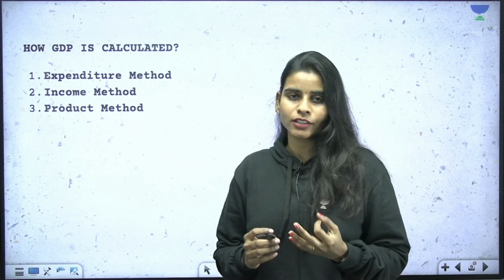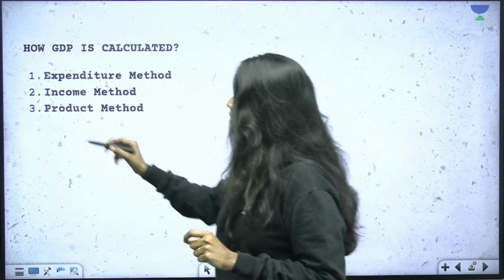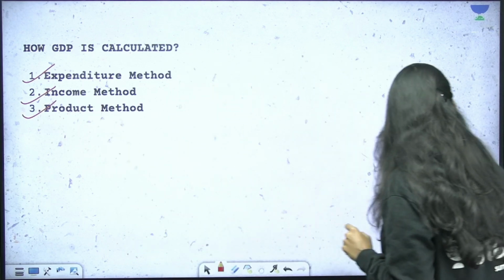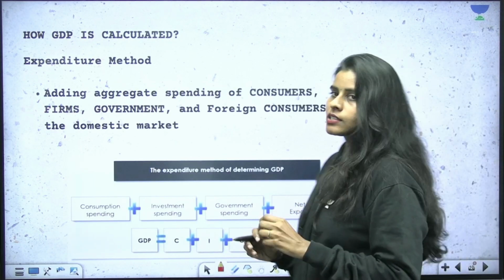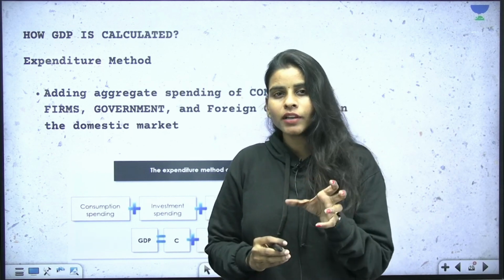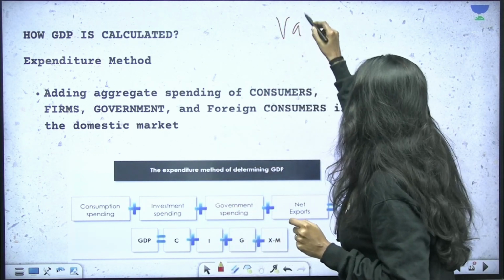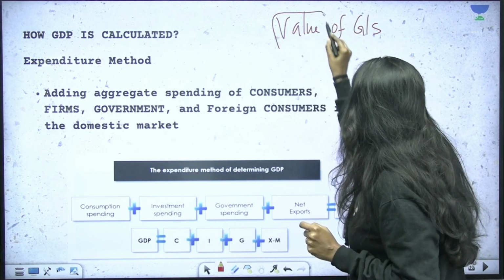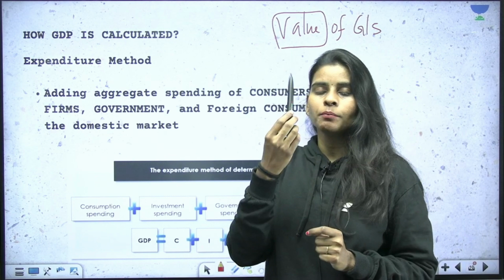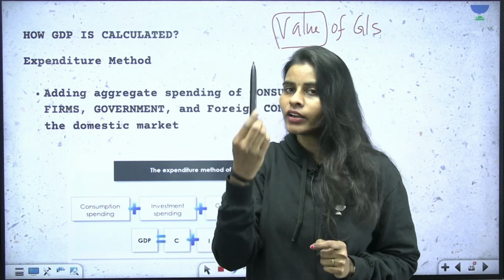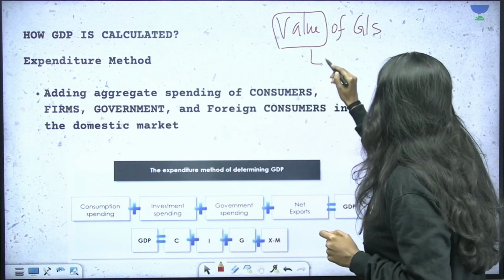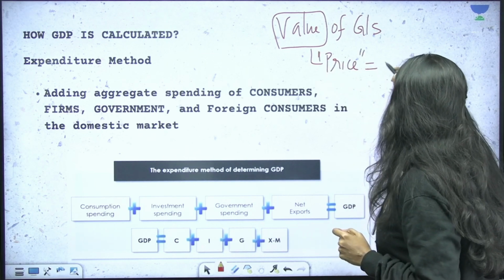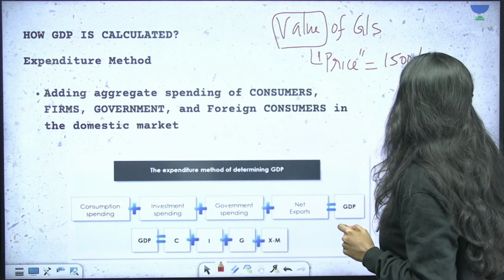And then how is GDP calculated? There are three popular methods of calculating GDP, that is the expenditure method, income method, and the product method. We will see how these methods work. First, let's take the expenditure method. So what is the meaning of GDP? It is the value of all goods and services. So what is the value of any particular good? Say for example, this pen, if this is about 1500 rupees, then what I am talking about is the price of the product, right? Okay, so what is the value?